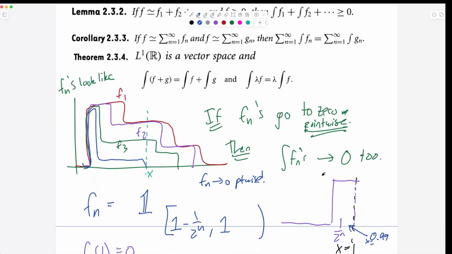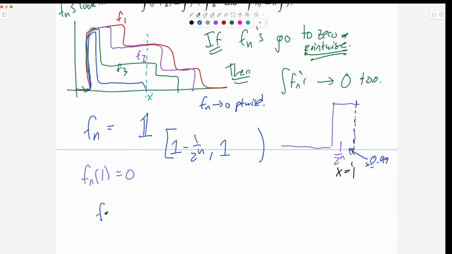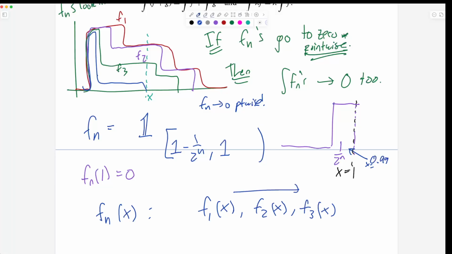So if you look at fn of x as a sequence, you look at f1 of x, f2 of x, f3 of x, then it's weakly decreasing. So for any individual x value, they're coming down, right? They don't turn around and go back up.